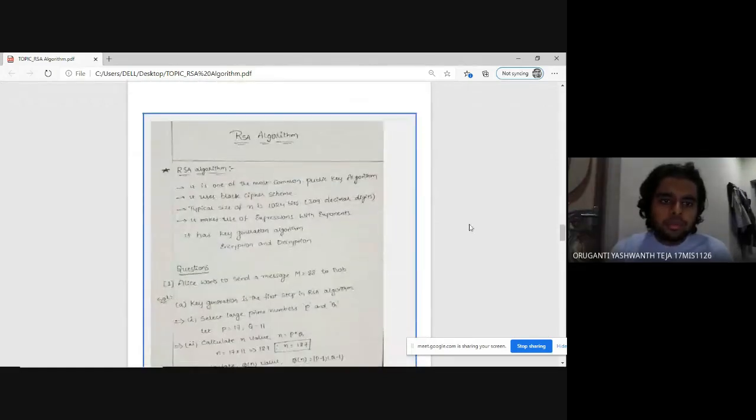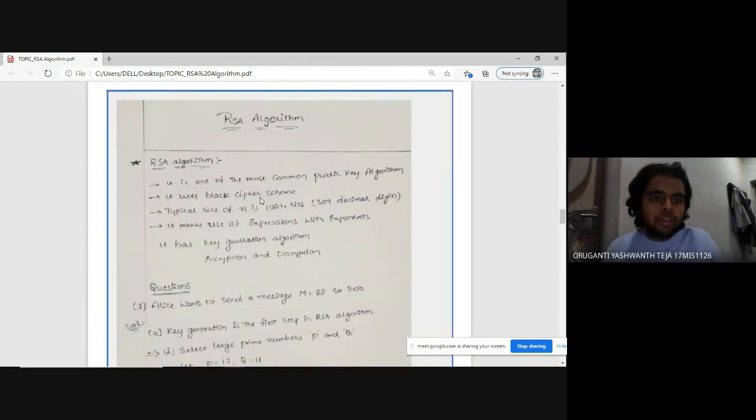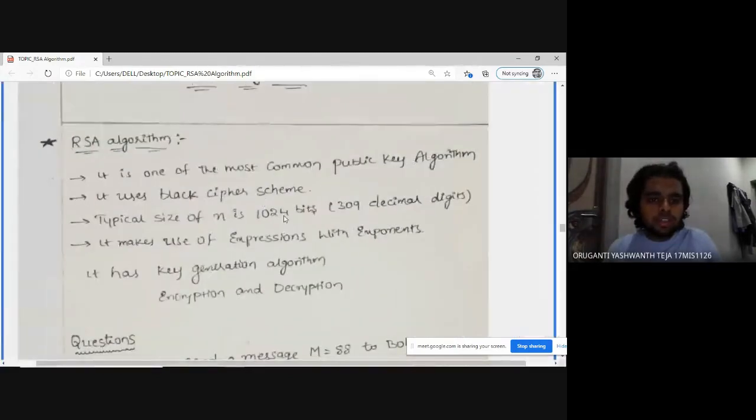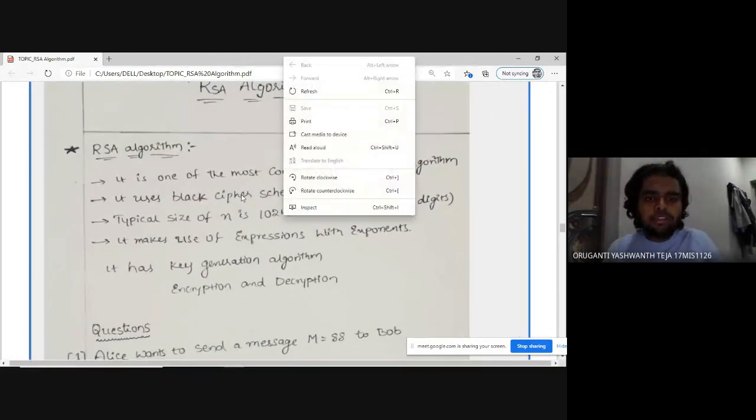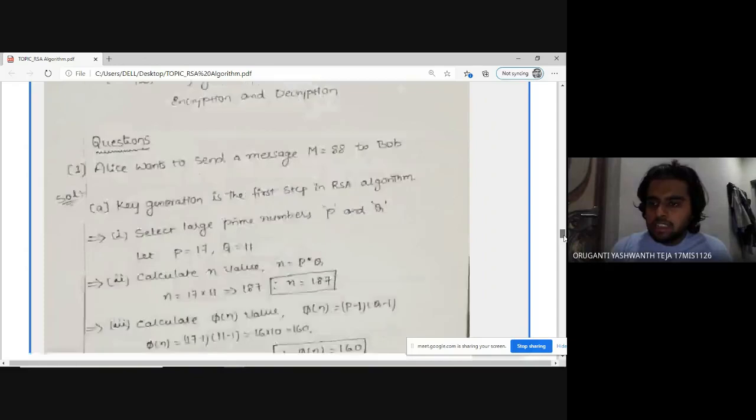So, RSA algorithm, let me tell you some points. It is one of the most common public key algorithms. It uses a block cipher scheme. The typical size of n is 1024 bits, which is 309 decimal digits. It makes use of expressions with exponents, and as we have seen, it has key generation, encryption, and decryption.